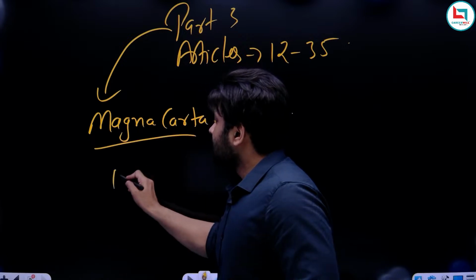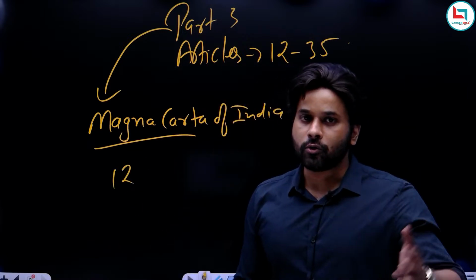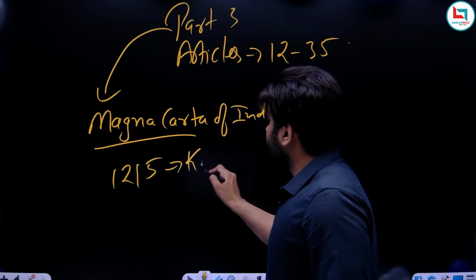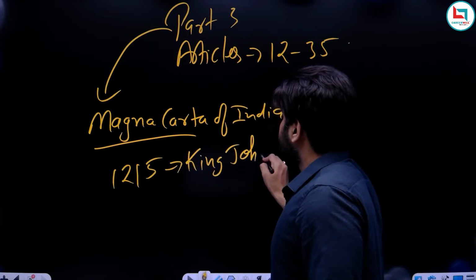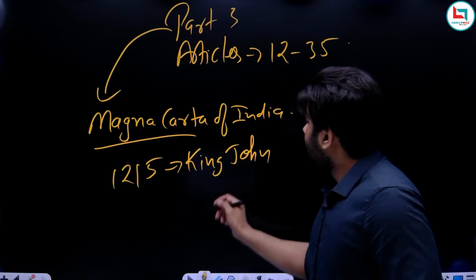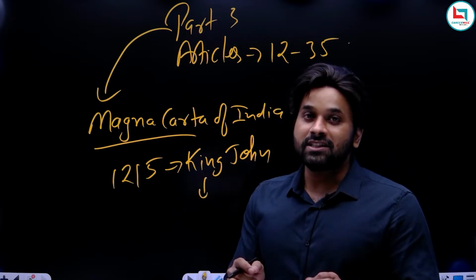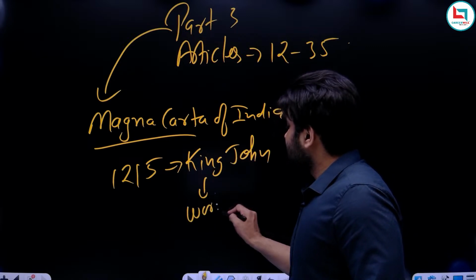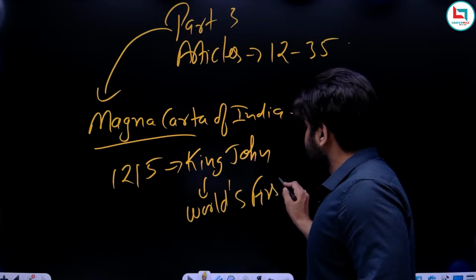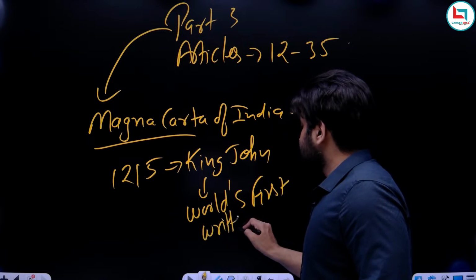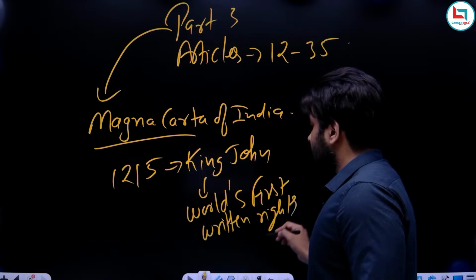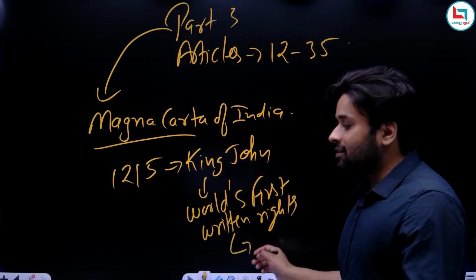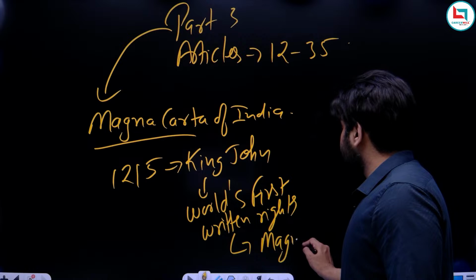So the story is that somewhere around 800 years ago, in 1215, there was a king in Britain and his name was King John. Under pressure, King John issued the world's first written rights, and these first written rights contained in a charter were called the Magna Carta.